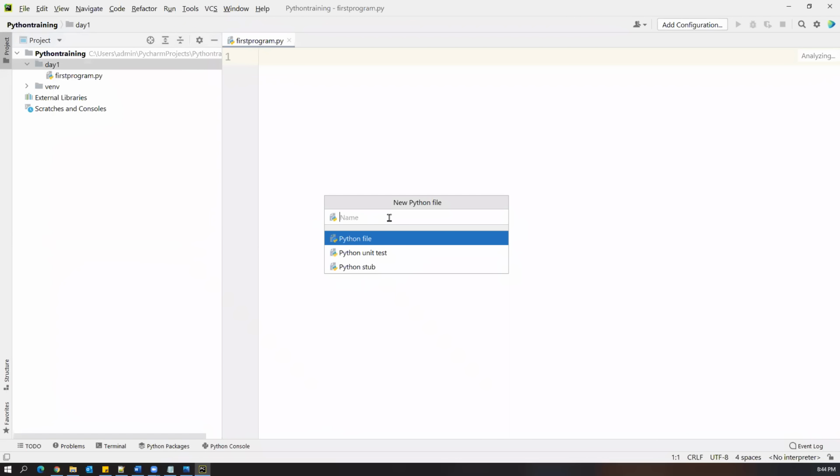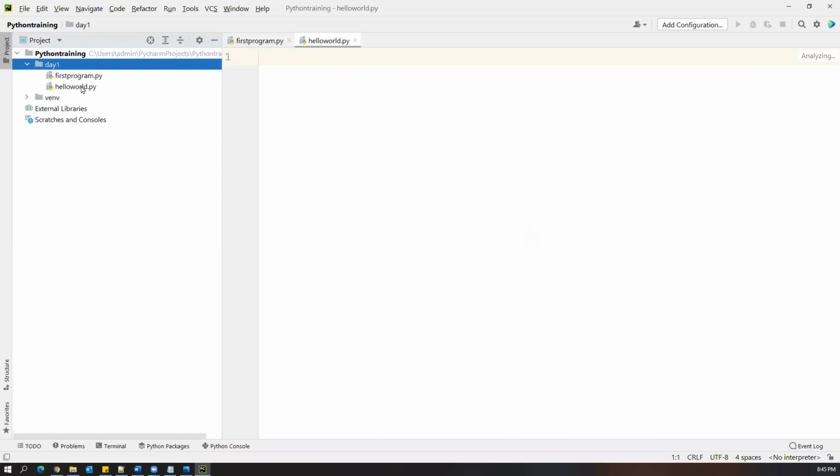So in this, you don't need to give the extension, just you have to provide the file name. That's it. I say my file name is, I say hello world. Okay, hello world. Just enter, then automatically it will create a new file called hello world.py. So here you don't need to provide any extension for that. Somehow the first file got hanged. I'm just closing. Okay, so let's go to the second one, hello world.py. So this is how we can just create a new Python file. So whenever you want to write a simple program or first program, you can just create a new Python file. So what is the extension of the Python file? .py is the extension of the Python file.